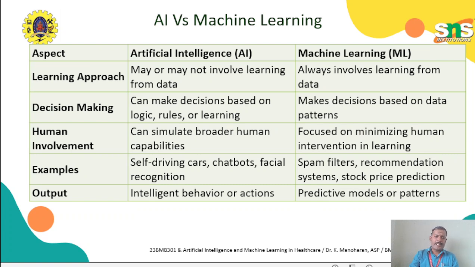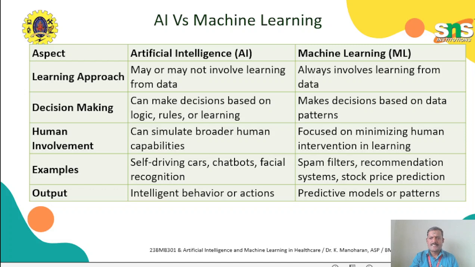For learning approaches in artificial intelligence, we may learn from data or without data. Both are possible in artificial intelligence. In machine learning, it always learns only from the data. There are no traditional methods or any other methods.